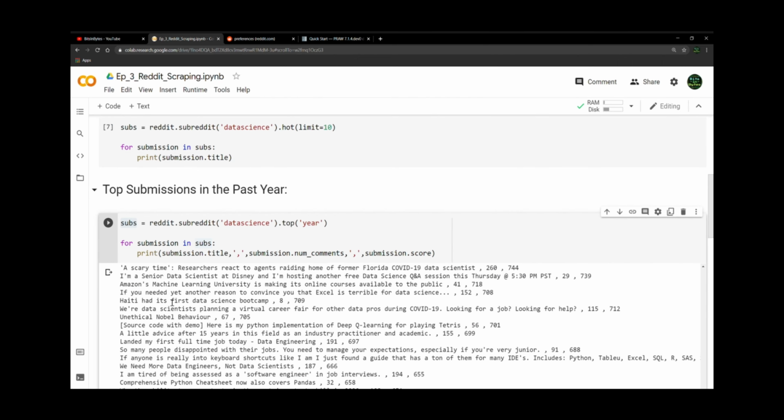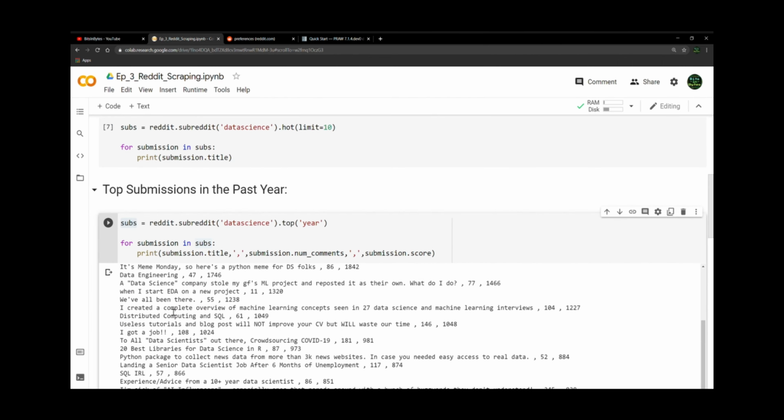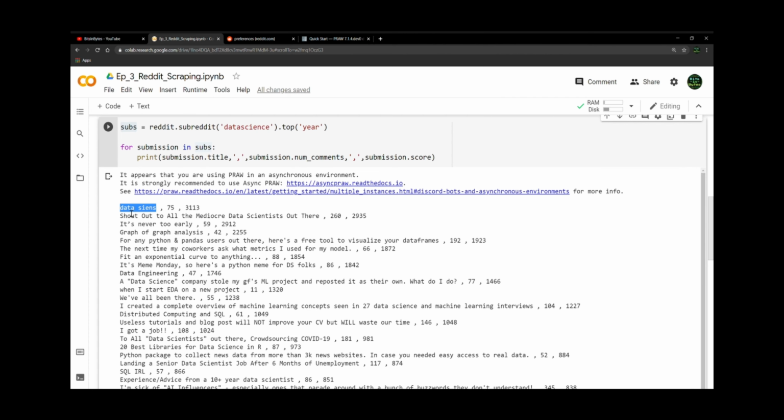there we go. We can see there are a lot of results, and it's giving us the top results, so it's automatically filtering top down, and we can see the number 1 result has the title of Data Science, 75 comments, and then 3,000 upvotes. So my guess is that's probably a meme. I'm not sure, probably a meme.